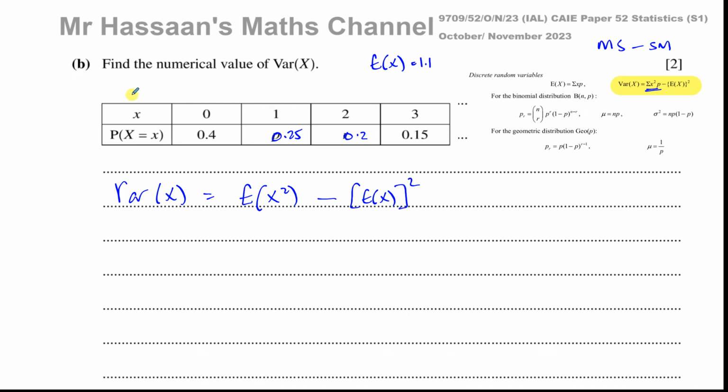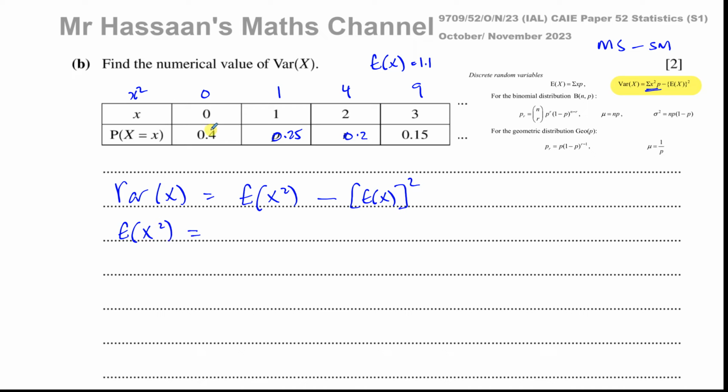Basically, what that means is you find what x squared is. So you take the x value and you square it. So that's 0, 1, 4, 9. And you do the same thing as we did earlier with E(X). We just multiply x squared by the probability of that particular random variable, and you multiply them and add them together. So that's how you find E(X squared). Let's find E(X squared) first.